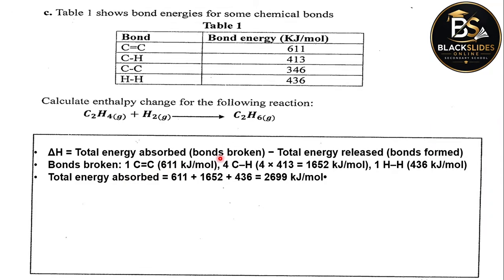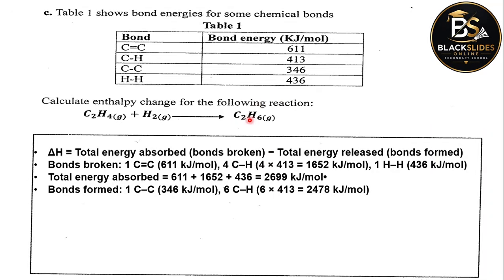We do the same for total energy released during bond formation. Since in ethane there is one carbon-carbon bond here, the energy released in forming this bond is 346 given here. But we have 6 carbon-hydrogen bonds.